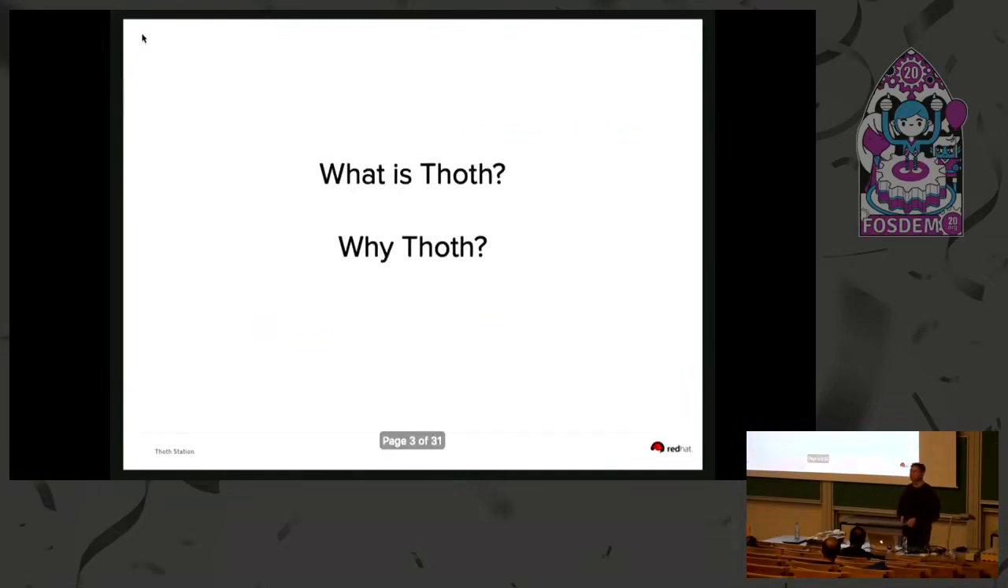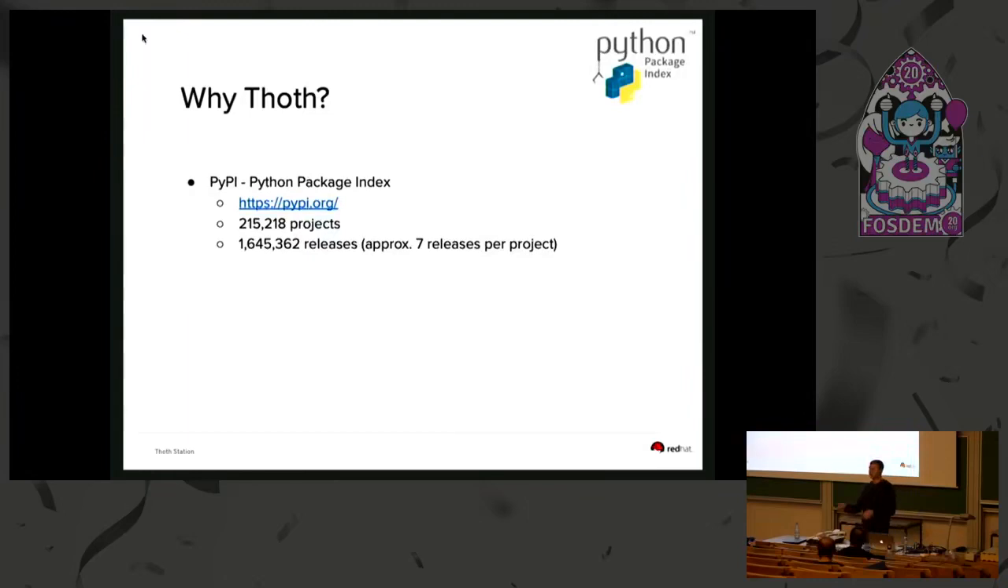So, what is Thoth and why Thoth? You probably know PyPI, the Python Package Index. That's an index that hosts open source projects. When I wrote these slides, I found out that there are something like 200,000 projects available out there, free to use, and about 1.6 million releases. That's quite a huge number, I would say. And this number grows each and every day, especially with the popularity that the Python ecosystem has.